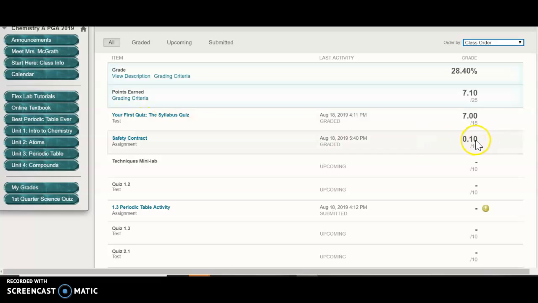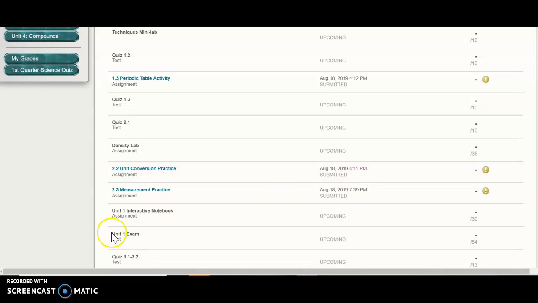Some other things to note are this point 10 here. That means an assignment was late. You forgot to turn it in, or you didn't even realize it was due because you didn't look at your calendar. And so you want to jump on those right away, because I will accept late work, but only until the unit exam. The unit exam is down here, which means once that's due, everything up here will no longer be accepted, because in my opinion, we are moving on and I don't want you working on old stuff.